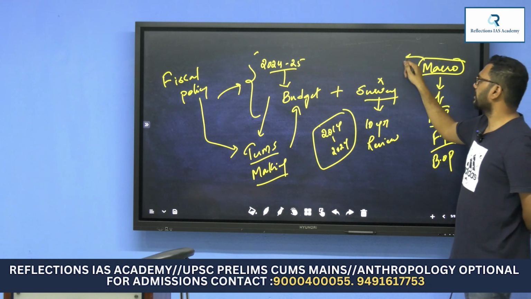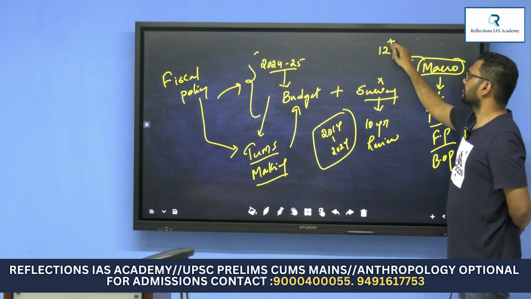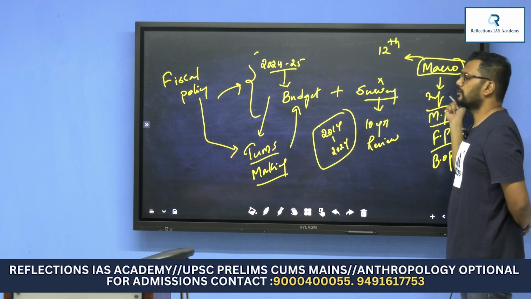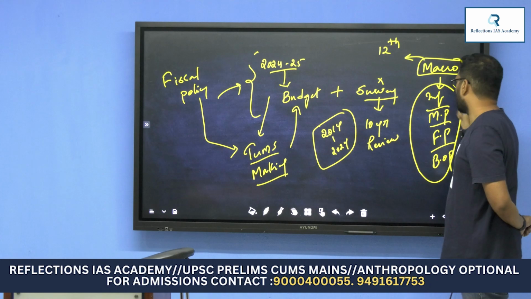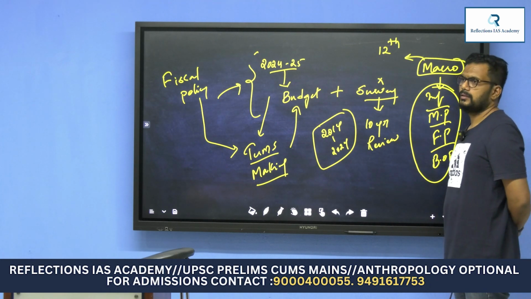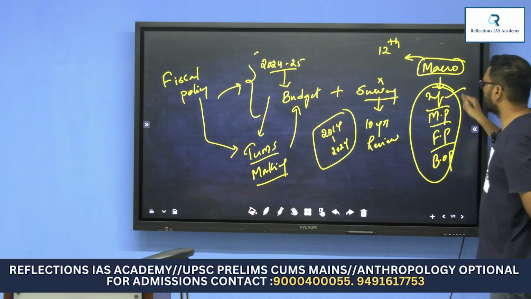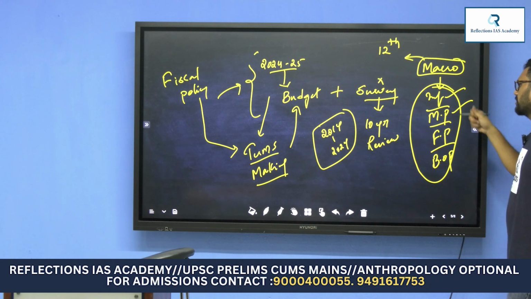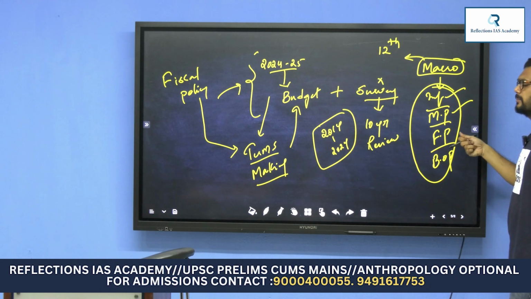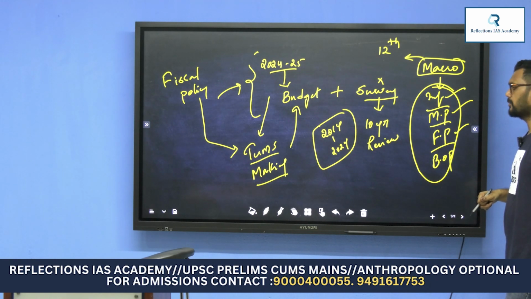We have the 12th class NCERT. If you read it, you get all these terminologies. Inflation is definitely there, and monetary policy is there. You study the classification of banks. You study the fiscal policy of the budget, classification, terminologies.